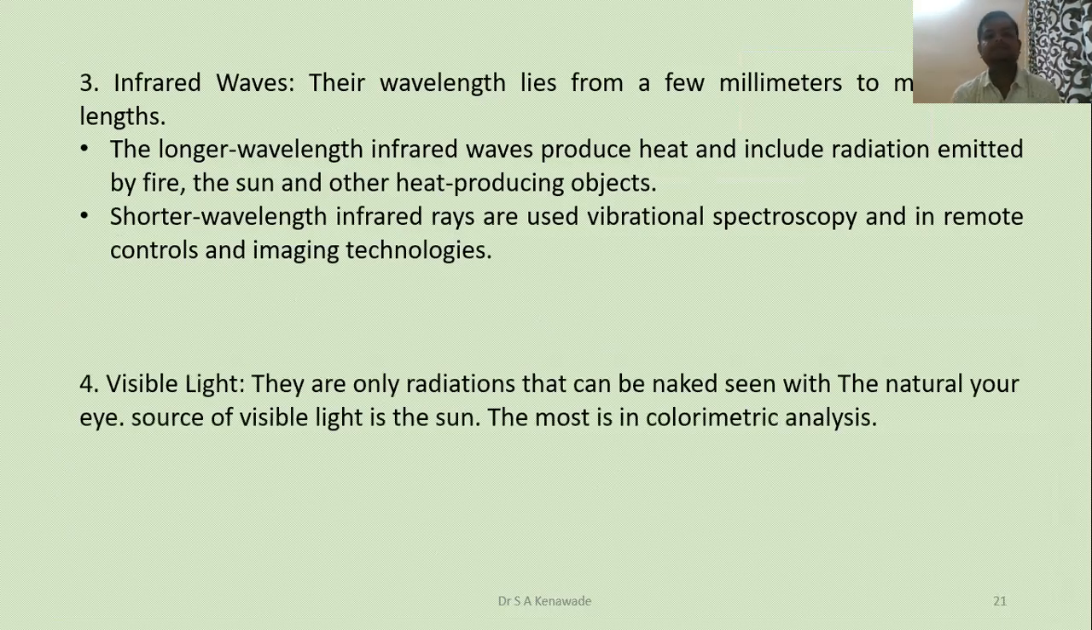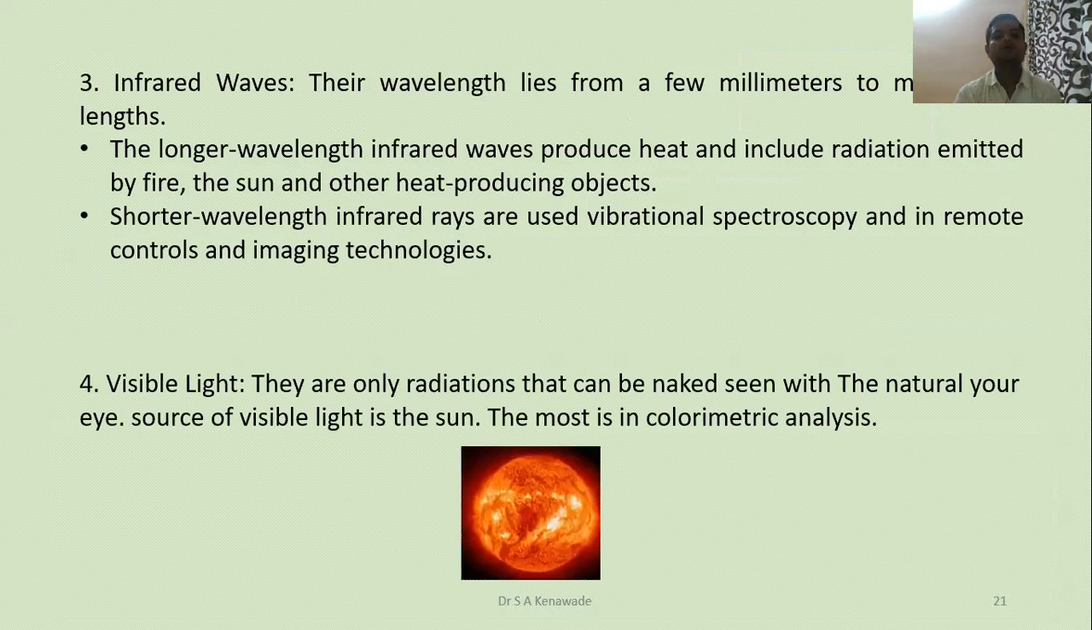Next is visible light. These are the only radiations that can be seen by naked eyes. The source of visible light is the sun, and it can be used in colorimetric analysis. In your practicals, there is a practical on colorimetry.